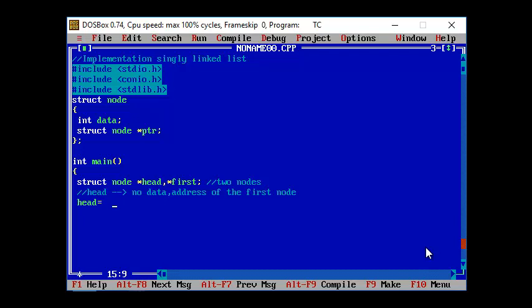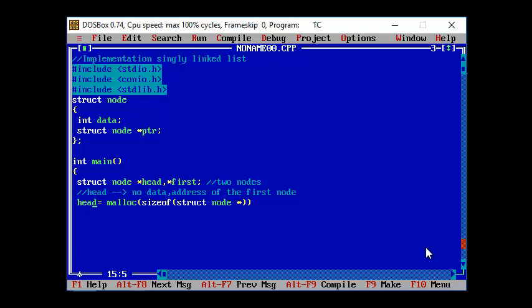For the dynamic memory allocation, I'm going to make use of the malloc function, and I'm going to get the size of the data type. Remember, your head node has the data type of struct node. So this particular data type size will be mapped: sizeof(struct node). What happens here is the node structure's corresponding size is retrieved, and that size of memory in bytes will be allocated for the header node.